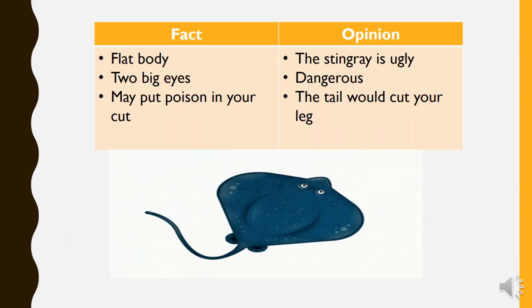Let's now look at this table which has the facts and opinions in this paragraph. As you can see, facts: flat body, two big eyes, may put poison in your cut. These are real information. We can see them. They are facts. Opinions: the stingray is ugly. Some people may find it nice, beautiful. The stingray is dangerous. Some people think that it is a friendly kind of fish. The tail would cut your leg. Because he used would, I'm going to highlight this. Because he used would, it means he is not sure that it may do this.